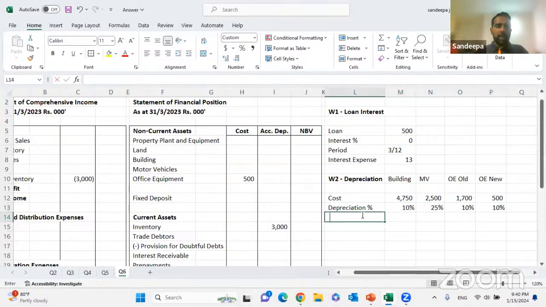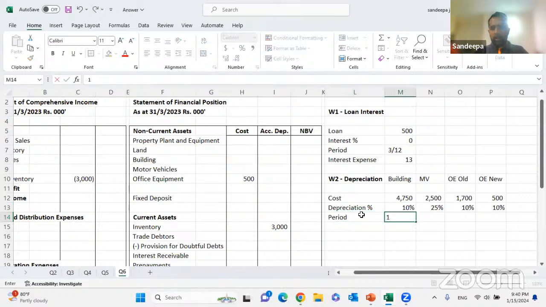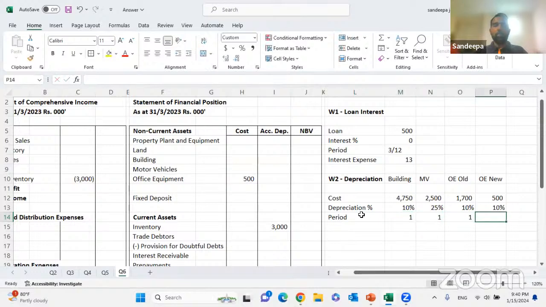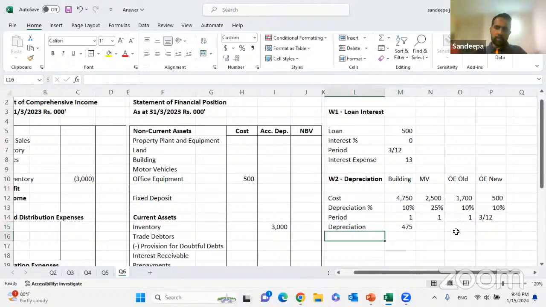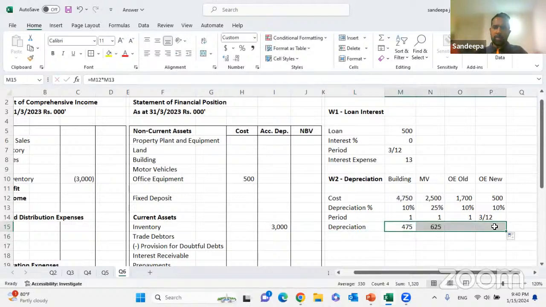Then apply the period. For how long do we depreciate? Building for 1 year, motor vehicle 1 year, office equipment old 1 year. New equipment was purchased on 31st of December, so this one is only for 3 months. Now you can calculate the depreciation. $475.